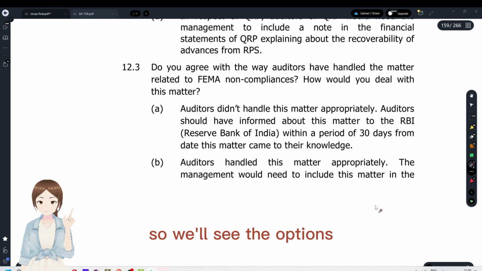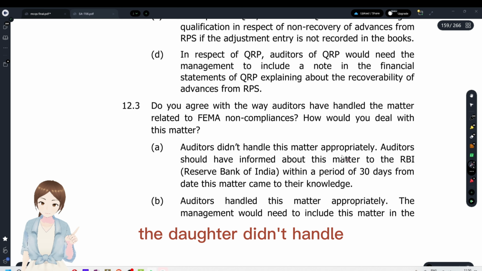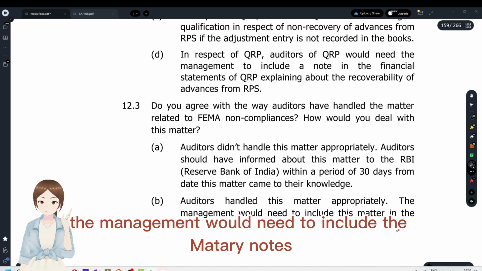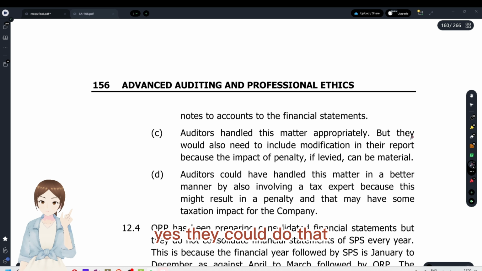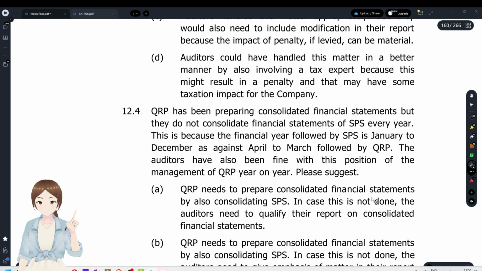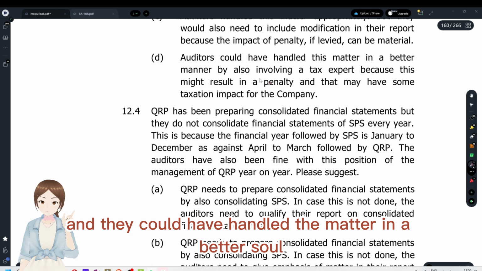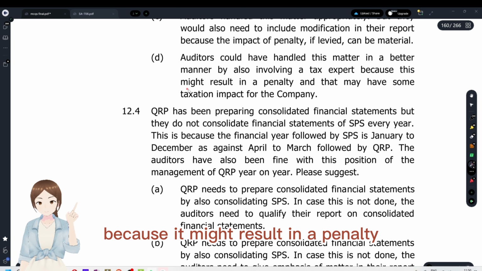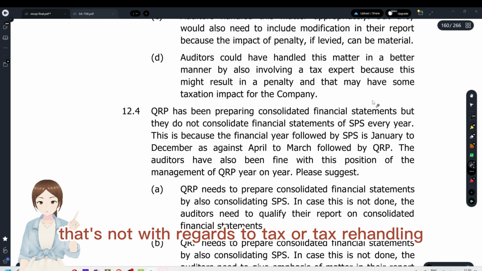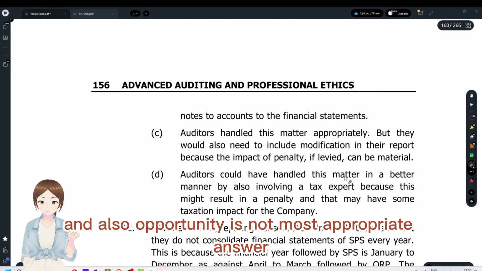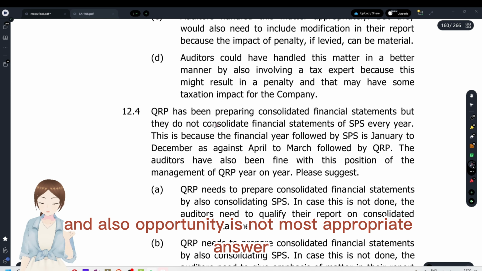So we'll see the options. Did the auditor not handle it? No, they handled it appropriately. The management would need to include the matter in notes to accounts of the financial statement. Yes, they could do that. And they could have handled the matter better if it involved a tax dispute, because it might result in a penalty that may have some taxation impact. That's not with regards to tax or tax handling. That's with regards to penalties, and also option D is not the most appropriate answer.